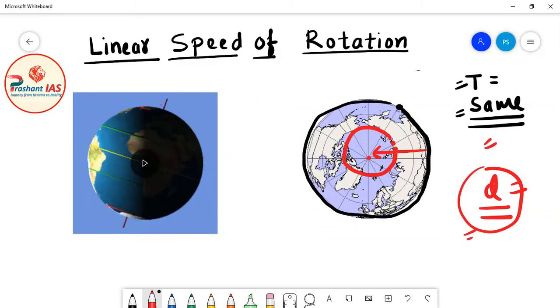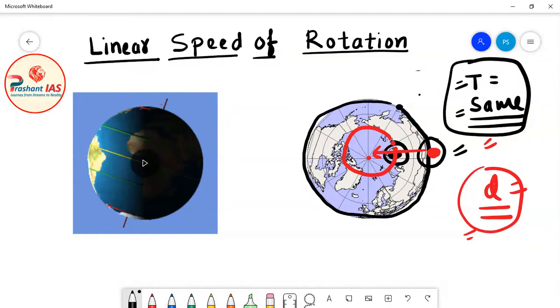Why? Because if a person is standing here, and another person is standing on this smaller circle, they start their journey together, meaning they are rotating along with earth. After one complete rotation, both of these persons will reach their original position at the same point of time. So the time is same, but the distance is not same.